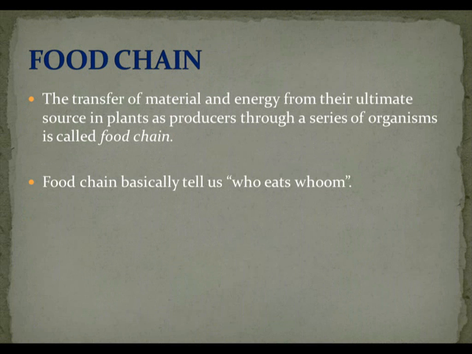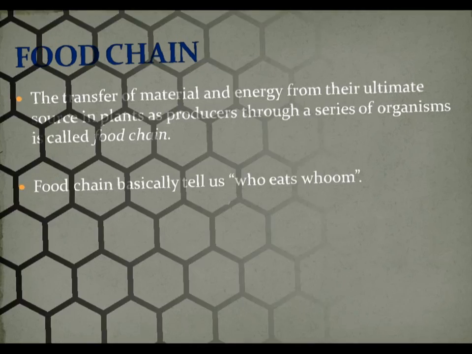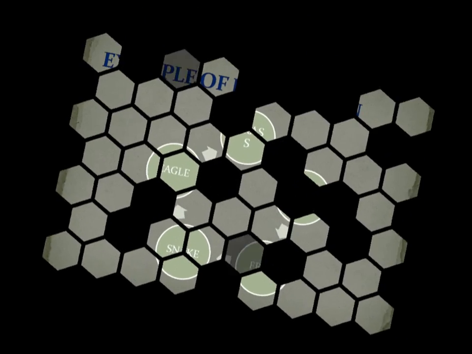Now the next topic we are going to see is the food chain. A very interesting topic, but we are going to study it briefly, not very deeply. So what is a food chain? The transfer of material and energy from their ultimate source in plants as producers through a series of organisms is called a food chain. A food chain tells us how materials get exchanged between living and non-living things. It basically tells us who eats whom. I hope this is clear, and if not, we are going to see an example.